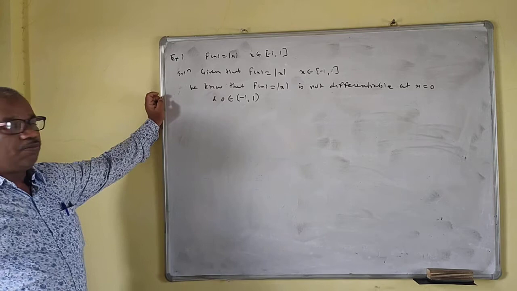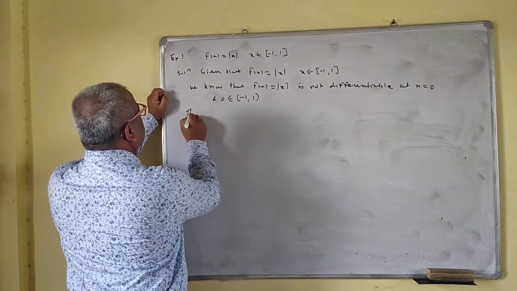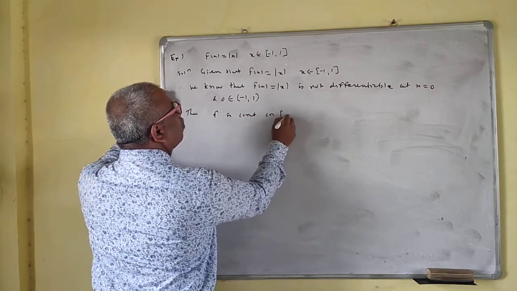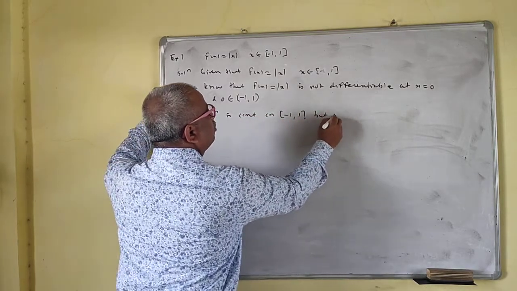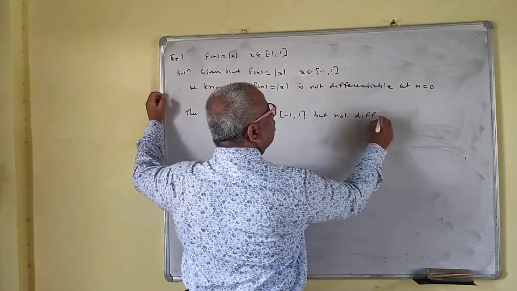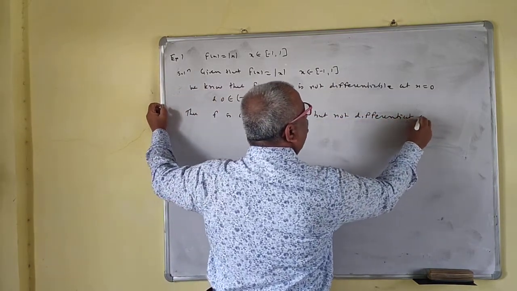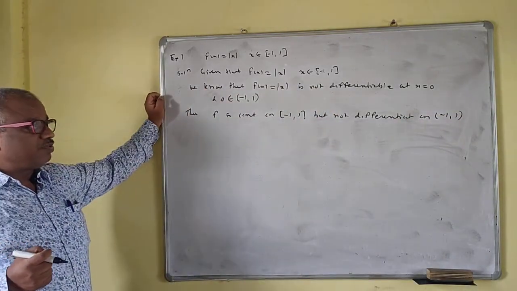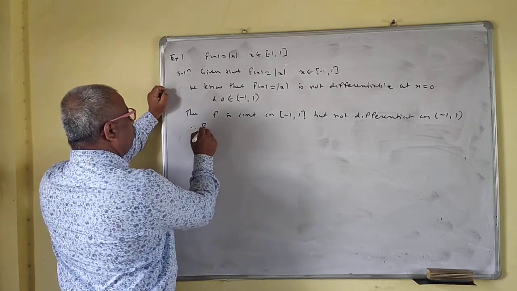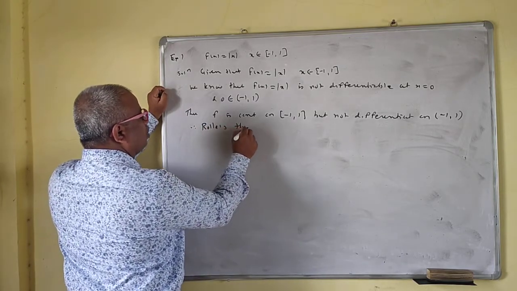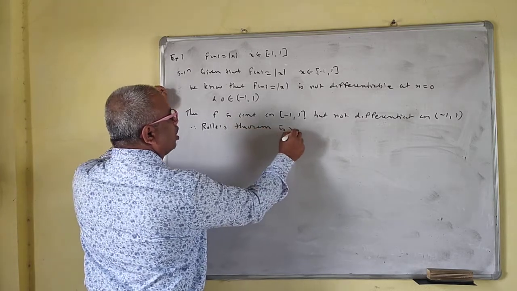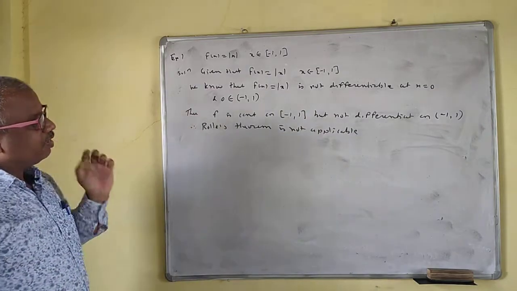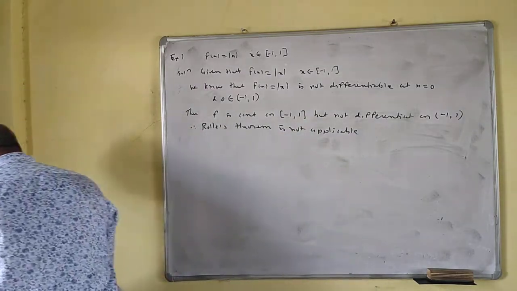Thus f is continuous on the closed interval [-1, 1] but not differentiable on the open interval (-1, 1). So therefore Rolle's theorem is not applicable here.